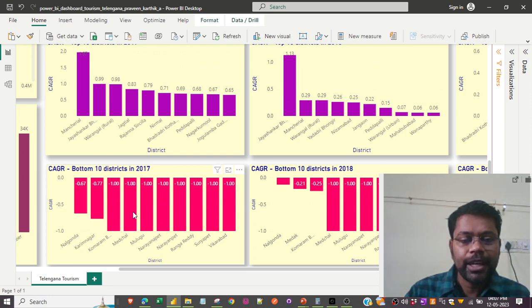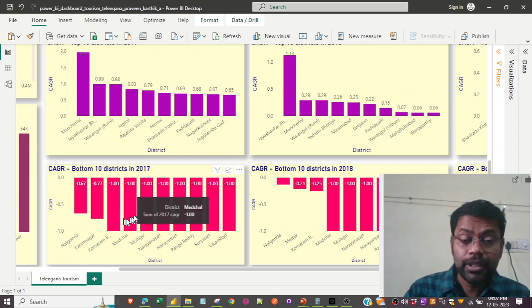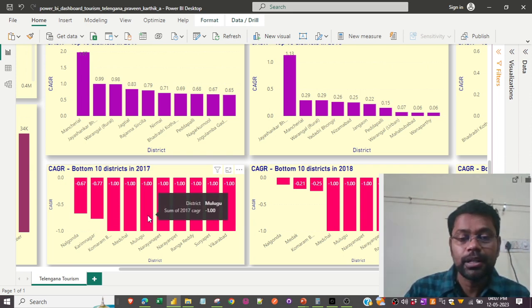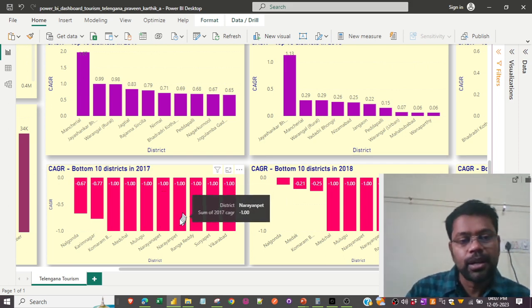All these 8 districts would be presented in the graph, and that really doesn't make sense for having that widget. So I made it from bottom 3 to bottom 10 so that we can get an insight saying that 8 districts are more or less having a similar CAGR rate. But if you see the number of visitors, that might not be of a great significant number when you compare all these 8 districts with one another.